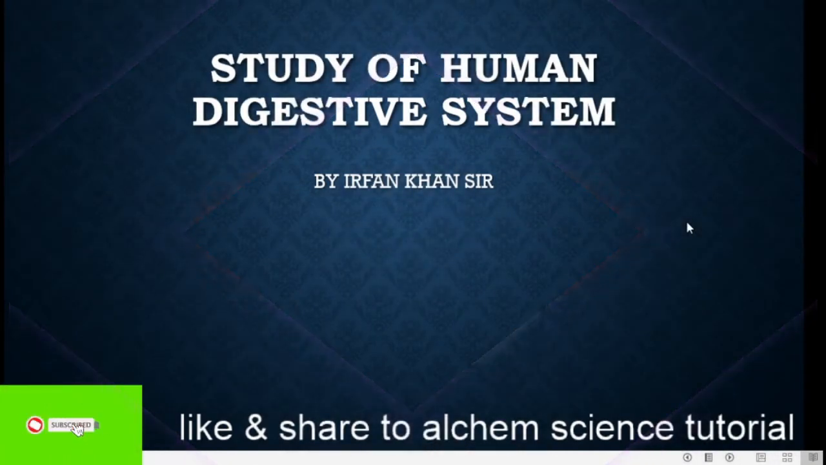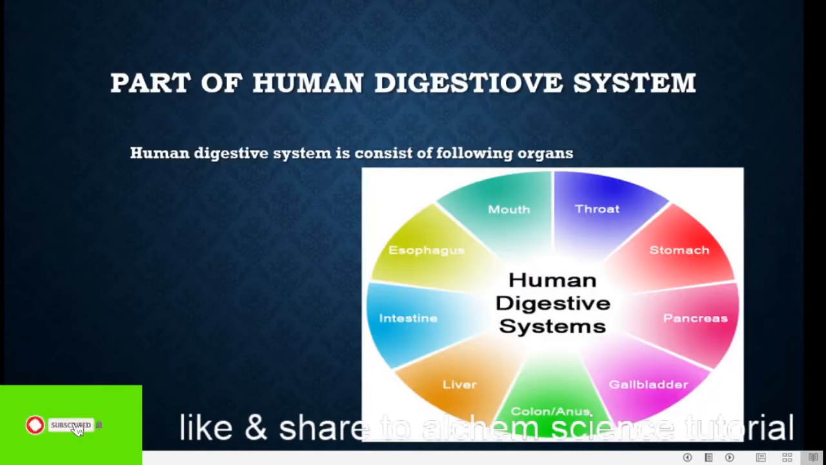Today we are going to study the human digestive system. Basically, in the human digestive system, we are going to study the different types of organs involved and the function of each and every organ. Right now we are going to study which part, which organ is involved in the human digestive system, that we're going to study today.